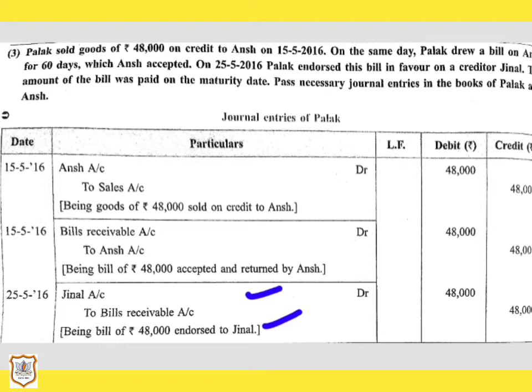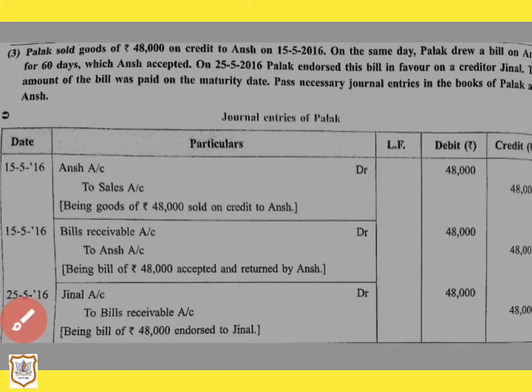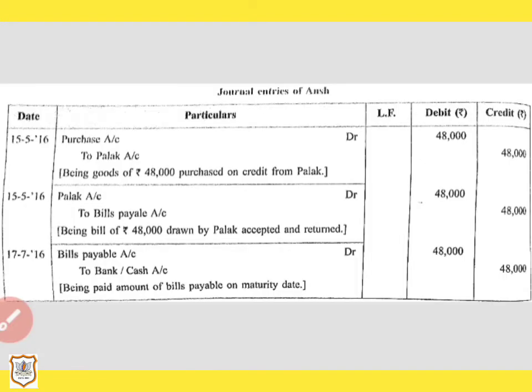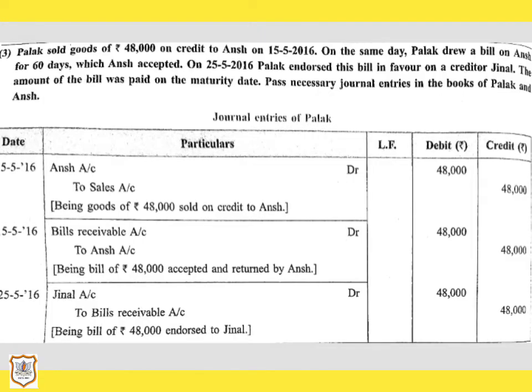Now, let us see the journal entry in the books of Ansh. In the books of Ansh, the journal entry for the endorsement of the bill will not be passed because it is a transaction between Palak and Jinal. Now, further, it is given that the amount of the bill was paid on the maturity date.